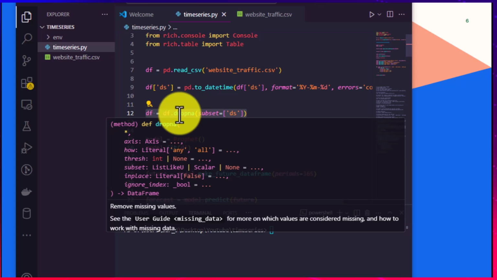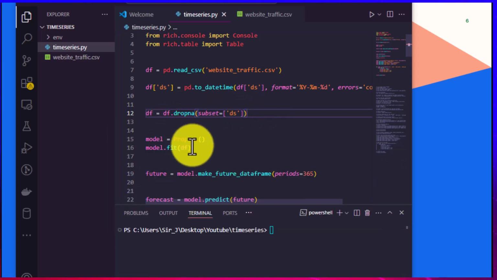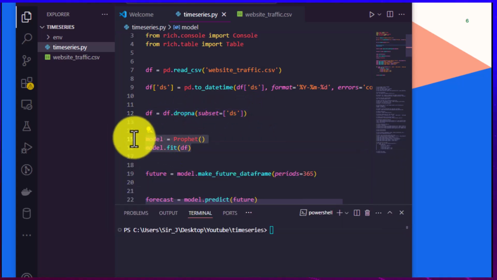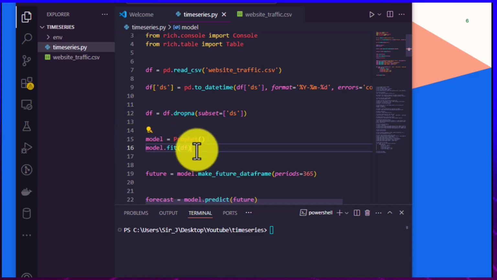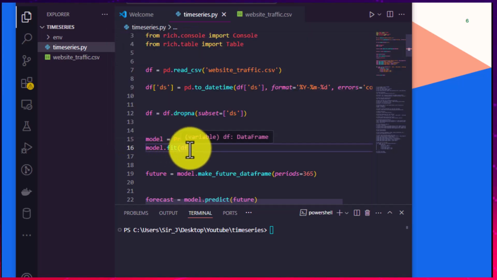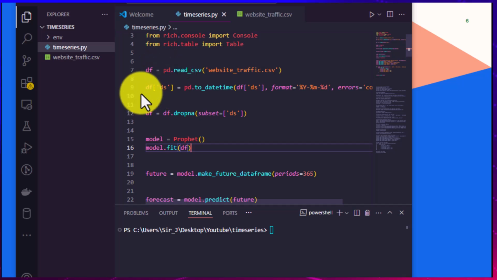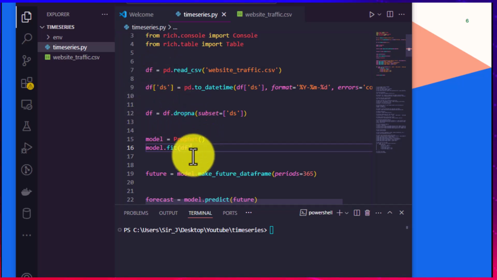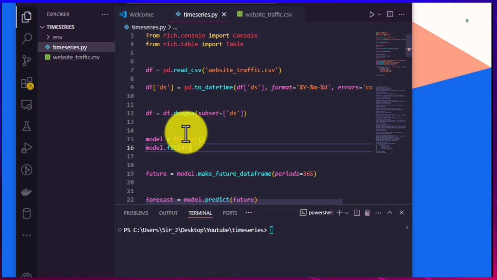Then we now initialize Prophet. Okay, here we are initializing Prophet, and then fitting the Prophet model. So we are calling the fit method and passing our CSV data that I've already converted and worked on. We are passing it inside the model so that it can fit the Prophet.